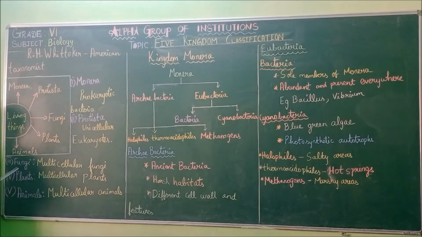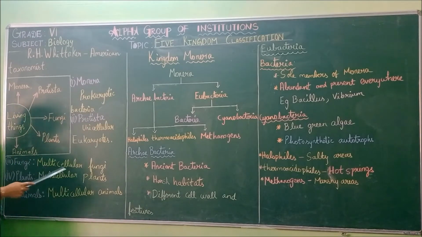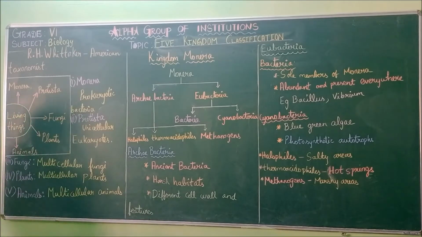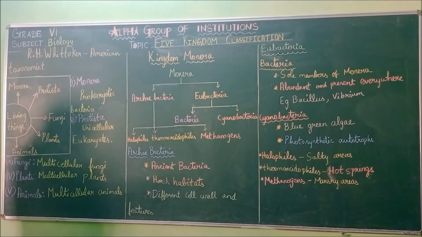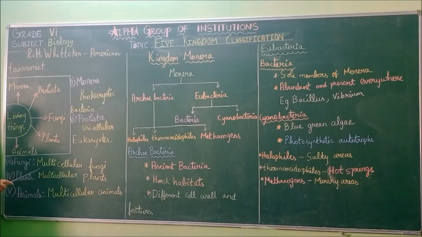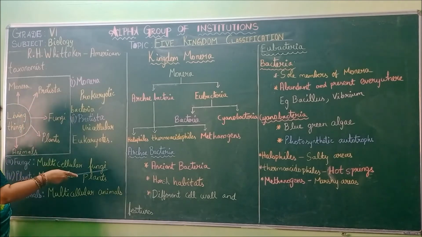Next, moving to the fungi. Fungi are multicellular. These fungi are non-chlorophyllous. No chlorophyll will be present. They won't be green. They cannot synthesize their own food. They depend on other organisms for nutrition. But they will be multicellular, not unicellular. Here, these both are unicellular, but coming here, they are multicellular fungi.